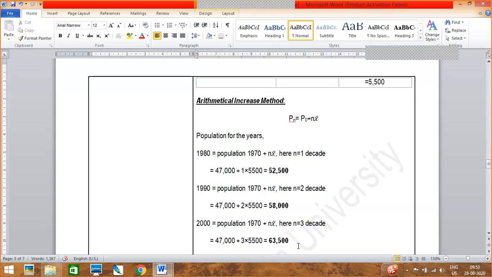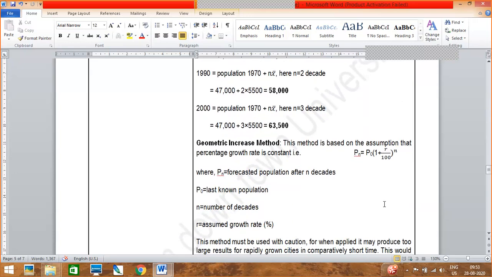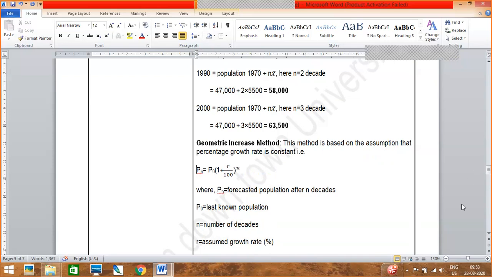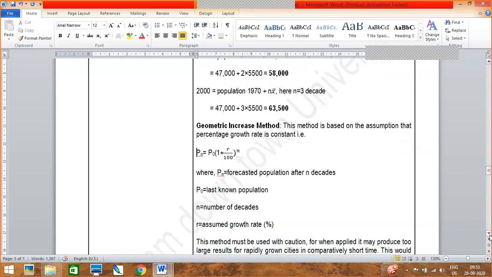It is told in the question to find out 1990, and the last known population will also be the same as for 1970. And from 1970 to 1990, how many decades are there? Two. Yes, 2 decades, like 70, 80, 90. So here it will be 2 decades.